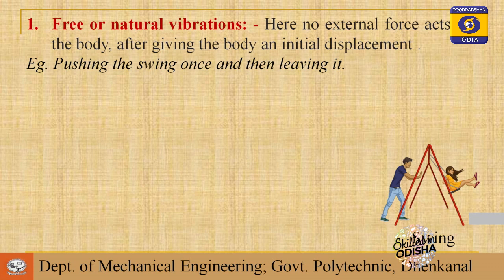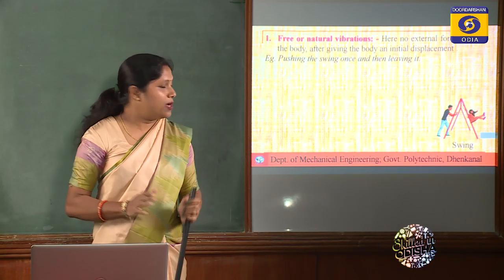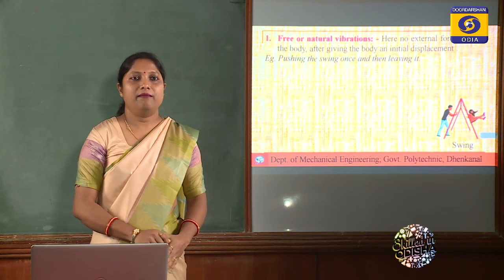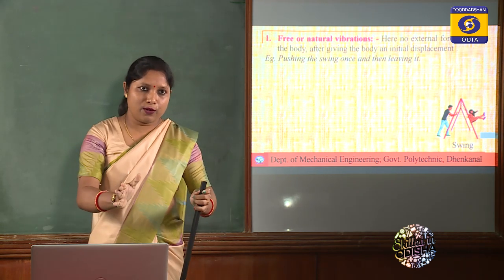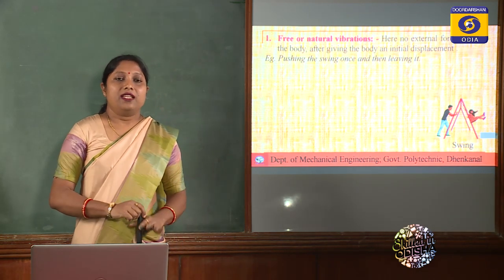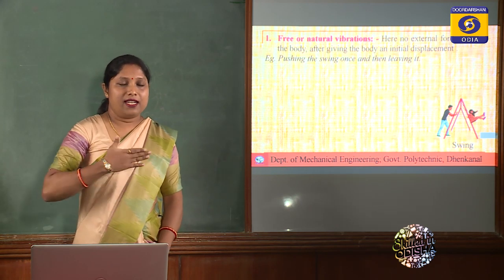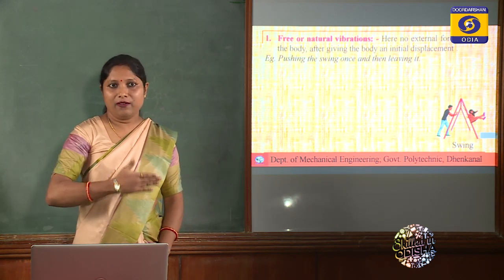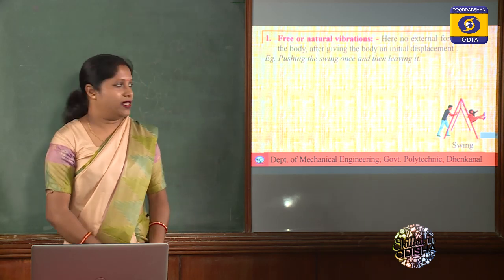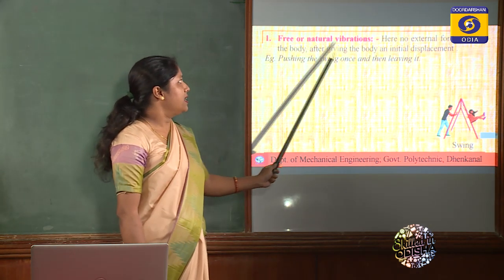Let us assume the swing is inside a vacuum. If you give one push to the swing and then release it, do not push once again, what will happen? Definitely that swing will go on swinging forever, for an indefinite period of time. That is nothing but your free or natural vibration.